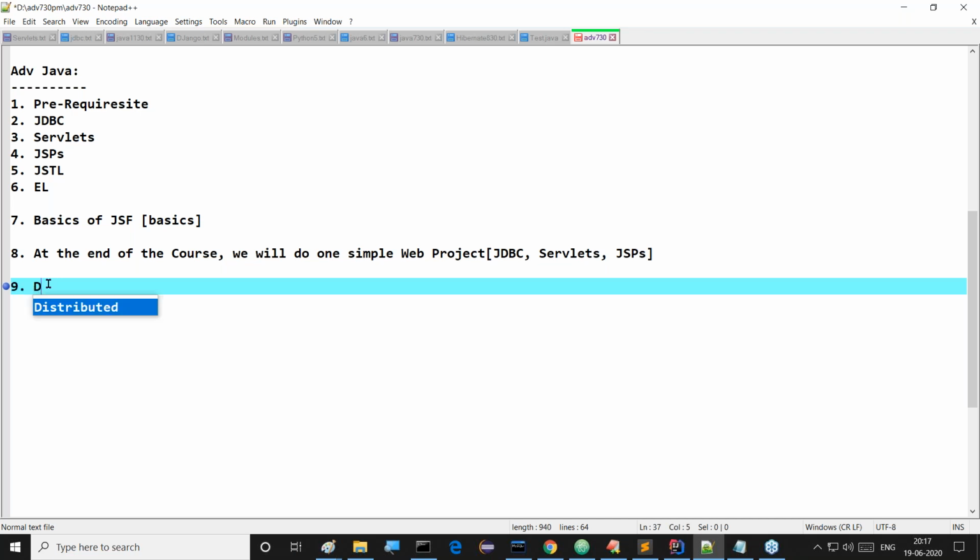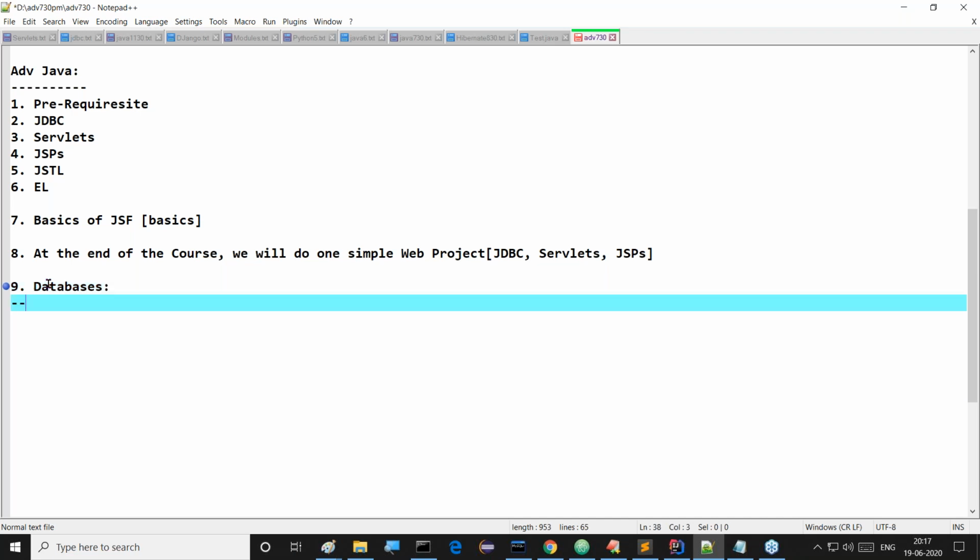The other thing is what various databases I'm going to use in our course. If you observe these databases, I'm going to use the Oracle database, the MySQL database, and the MongoDB database also. These are the three databases I'm going to use for our JDBC applications. Not only for JDBC applications, server-side applications and all other remaining applications also we are able to use them.